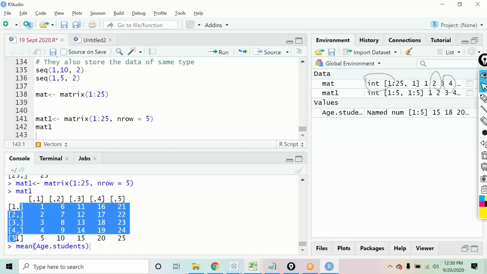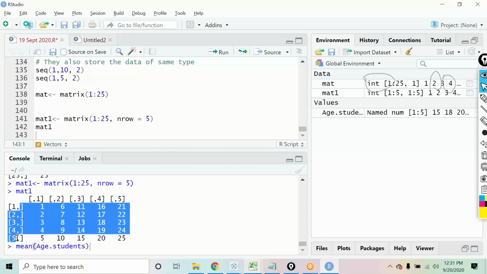How is the number of rows changing the number of columns? Shouldn't it make 25 rows into 5 rows? What we did right now is that we gave nrow as 5, right? But in the original matrix we had it as 1 to 25. Which means that 25 is the number of rows and 1 is the number of columns that we have.